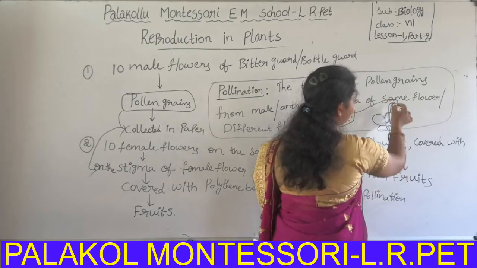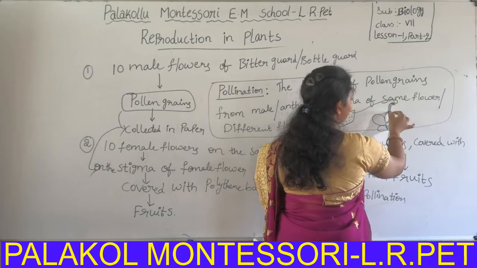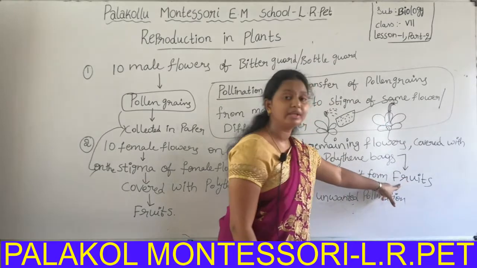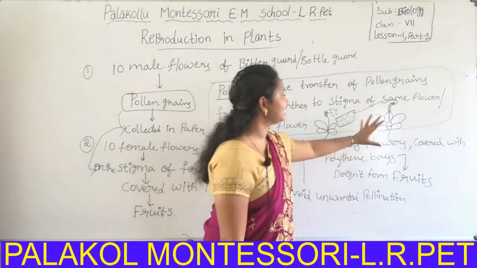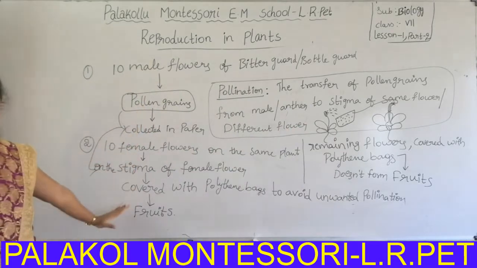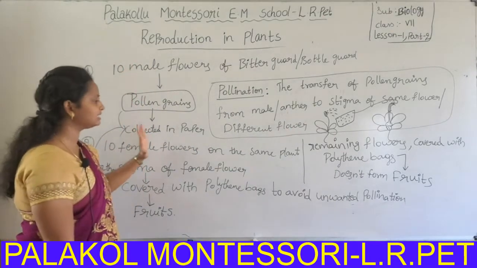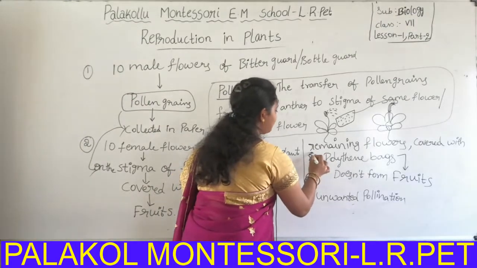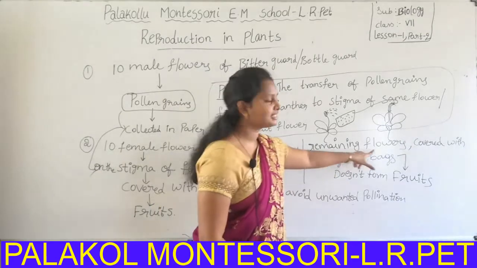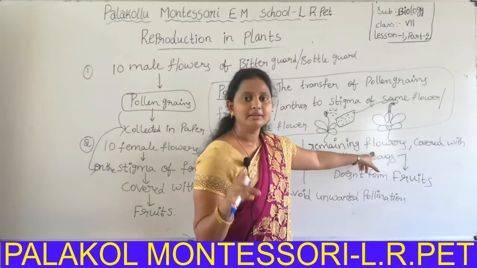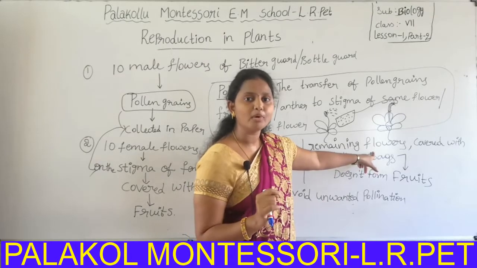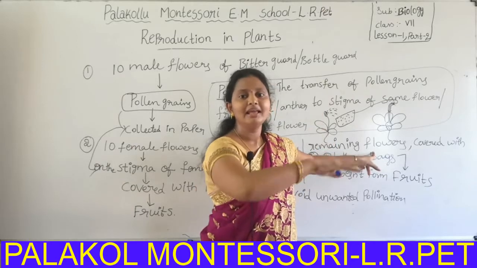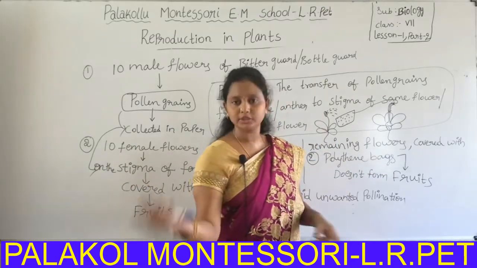From the stigma, the pollen grains enter into the style and then reach the ovary. Now this ovary finally converts into a fruit. This addition occurred in the first step, but not in the second experiment. Why? Because the flowers are not added with pollen grains and are covered with a polythene bag, to avoid the natural transfer of pollen grains from surrounding plants.